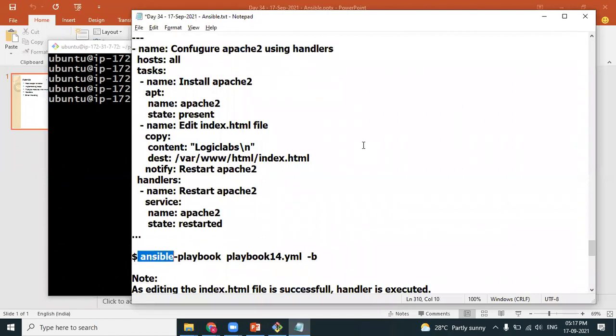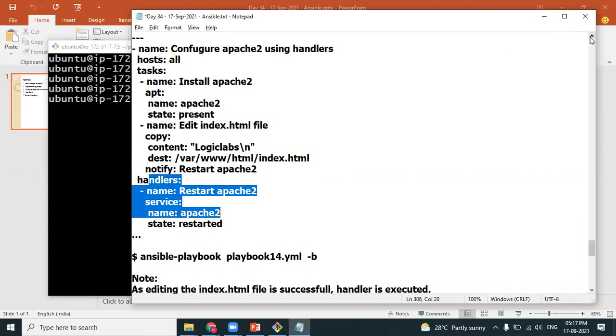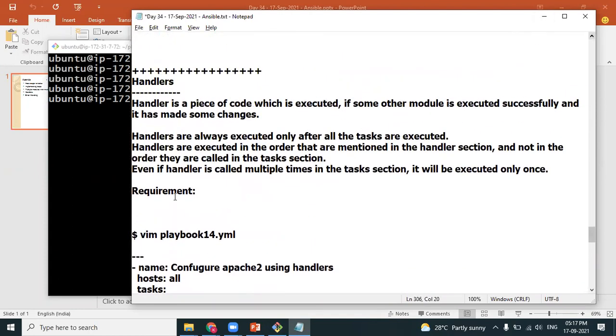Run the playbook. When you run the playbook, the first task section gets executed. Then only the handler section will be executed. Coming back to theory: handlers will be executed only after completing all the task sections. There may be 10 tasks. The handler is linked to the first task, but once the first task is completed, control will not jump to the handler section. First, all the 10 tasks should be completed.